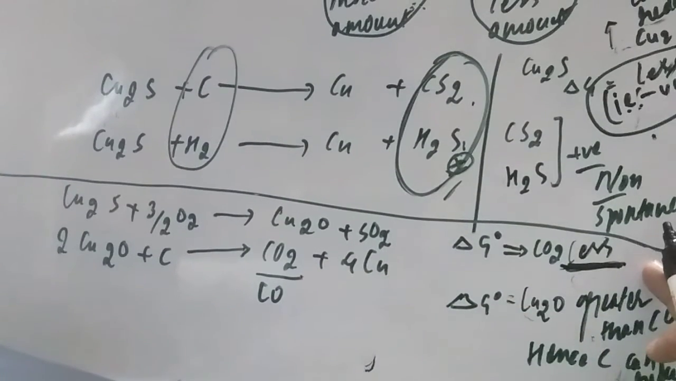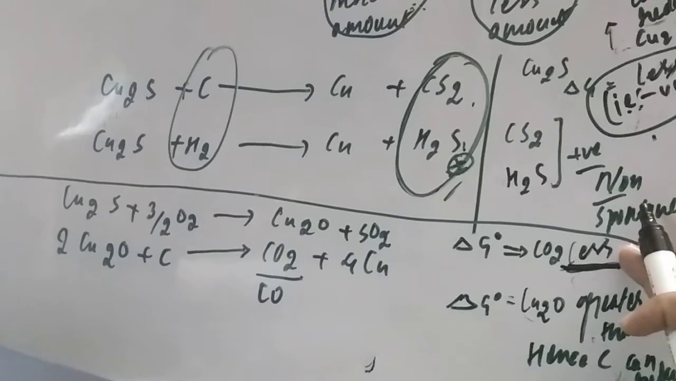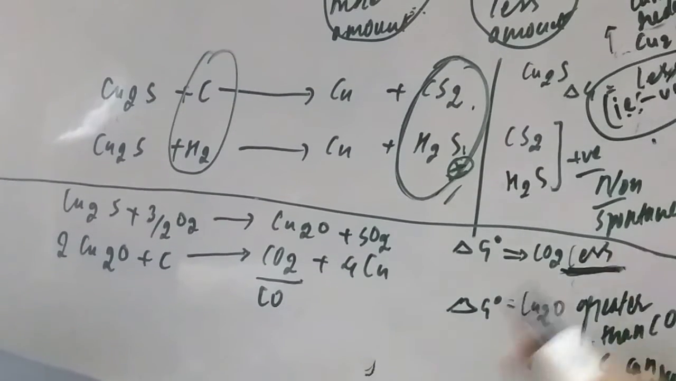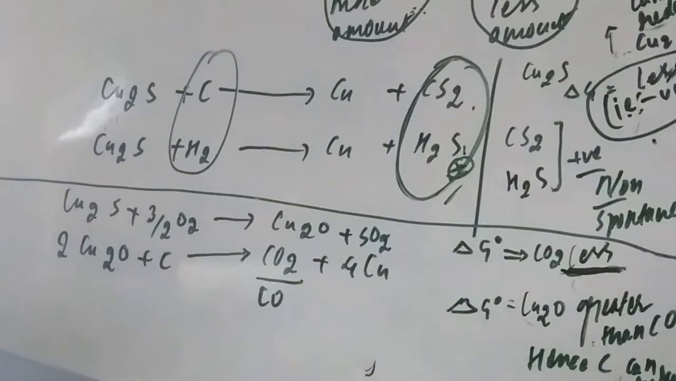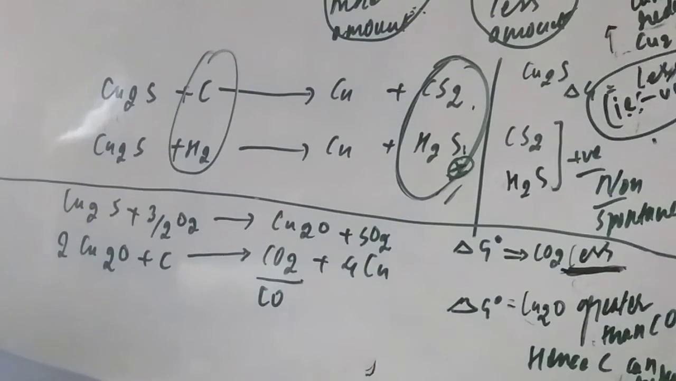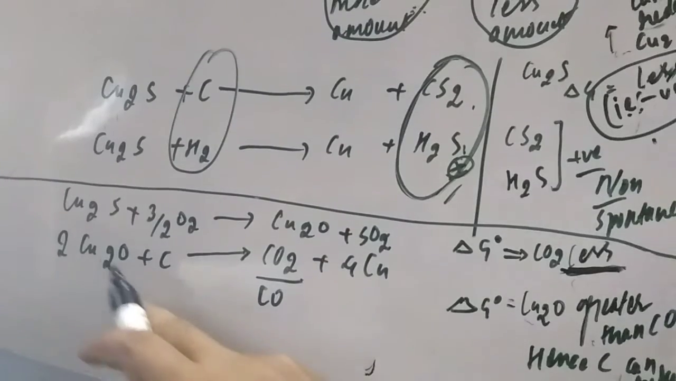Now it is less, student. It means this will be spontaneous. It means they can reduce the copper oxide. And delta G of CO2 is greater than CO, hence C can reduce Cu2O.